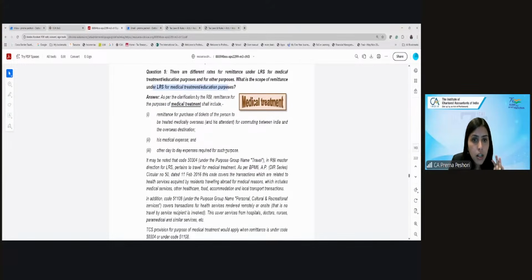So all the medical services, healthcare services, payment for that, food, accommodation for that person, local transport transactions, all of that will be covered over there. Plus the air ticket for that person as well as for any attendant. Are we clear?